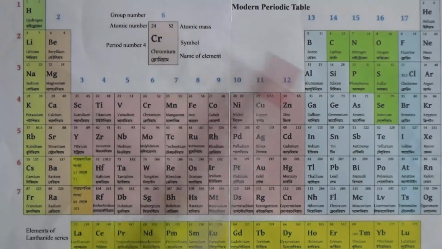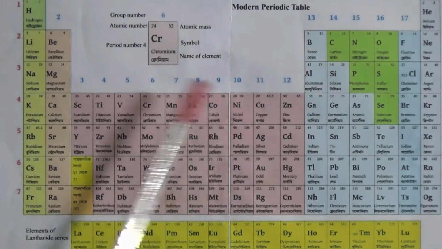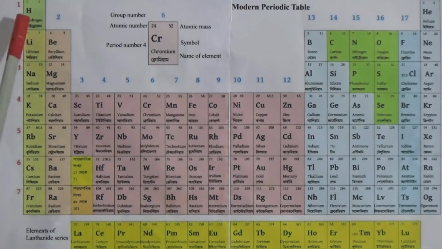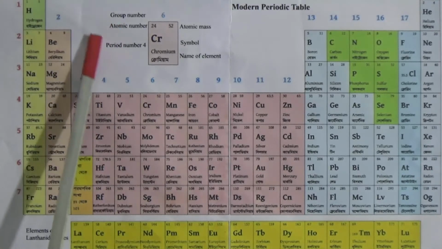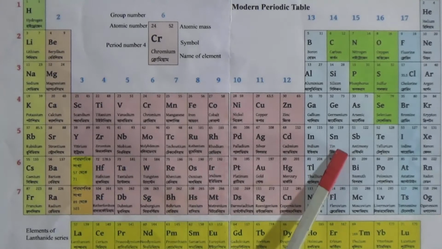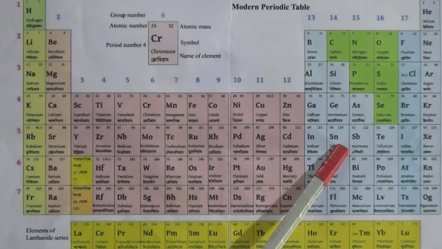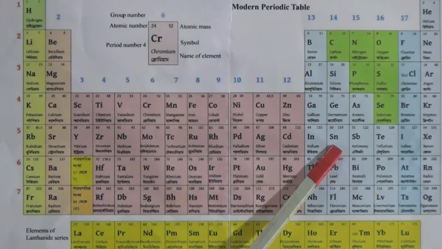In this way we have to recognize all the elements. For your SSC level, you have to memorize at least from element number 1 up to atomic number 50. That means at least up to 10 you have to memorize, and it is very important for you.